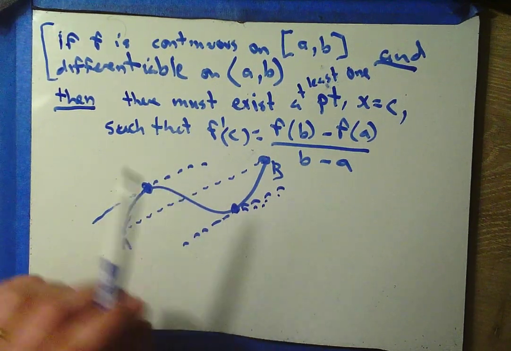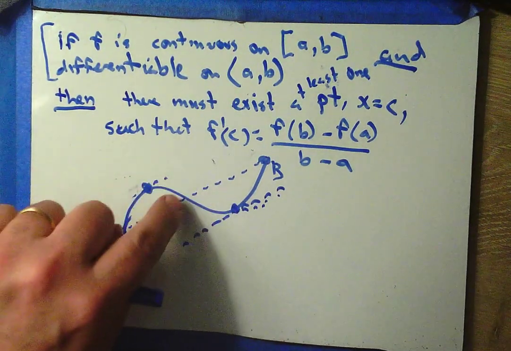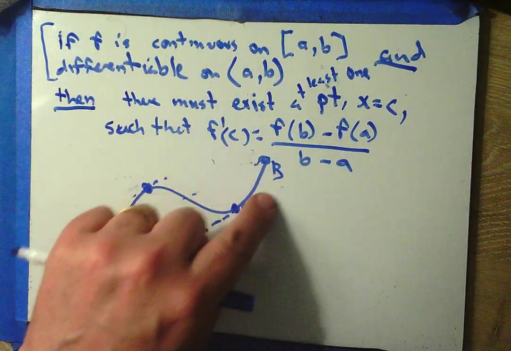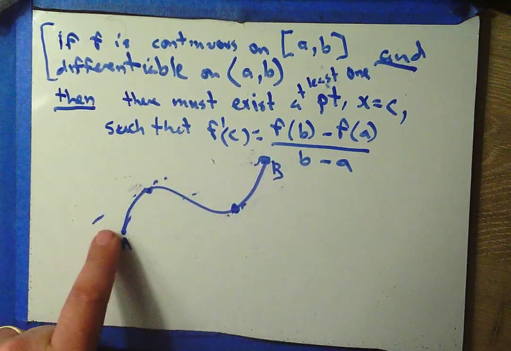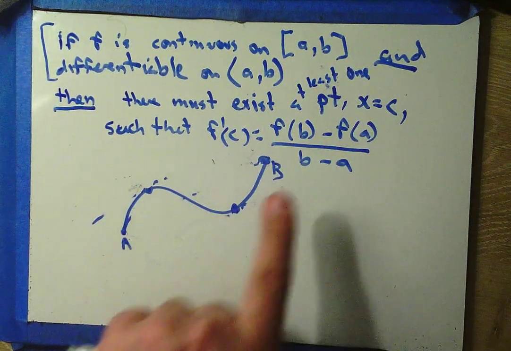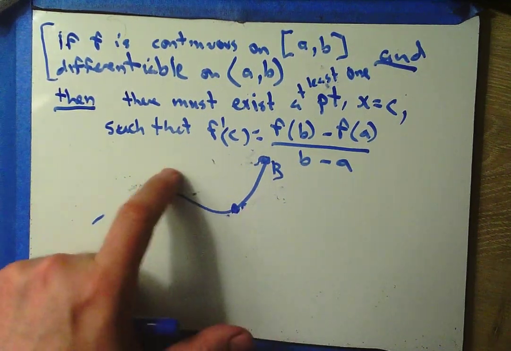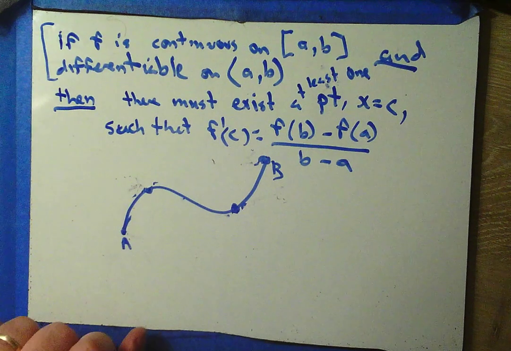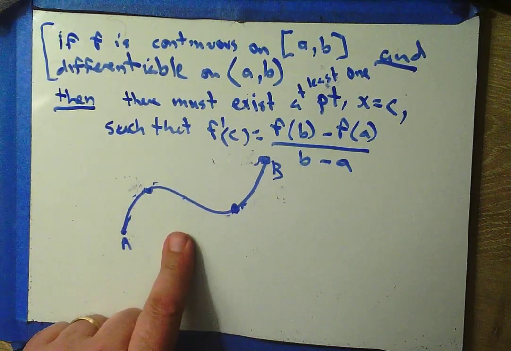When is this true? If this function is continuous on the closed interval, so let's go back and look at these preconditions. Is this function continuous on the closed interval from here to here? Yes. I don't see any vertical asymptotes. I don't see any jump discontinuities. There's no holes. There's no oscillating things. This function is continuous on the closed interval.